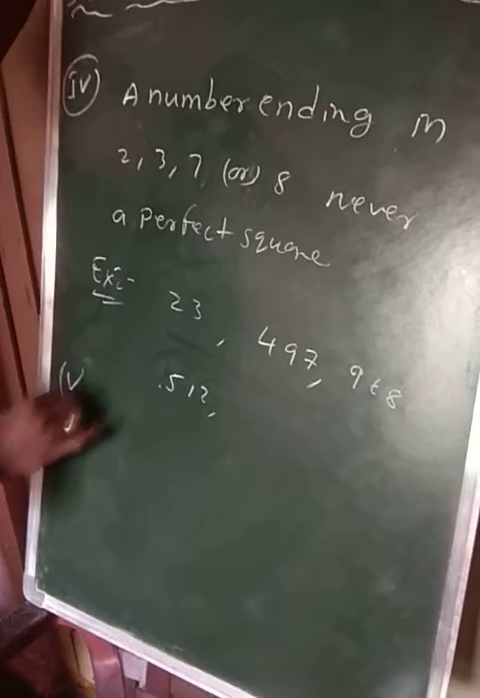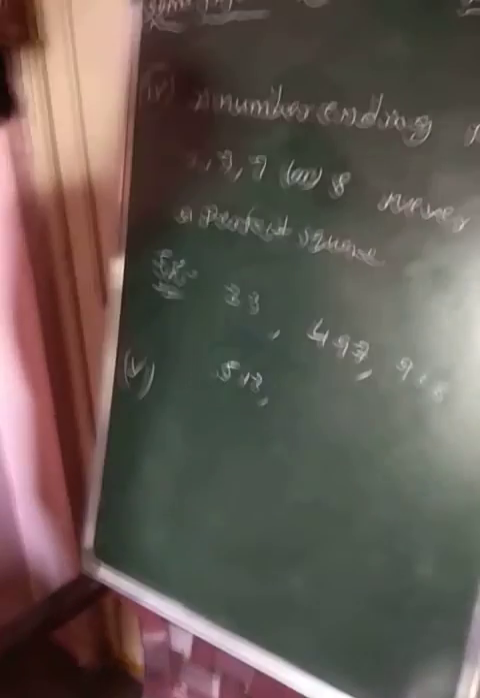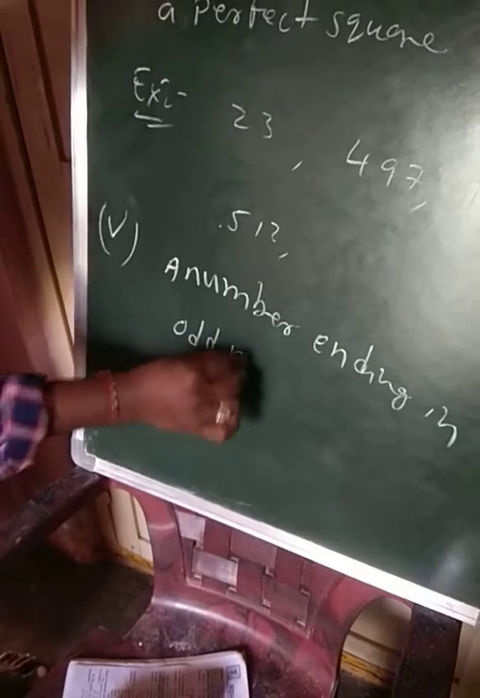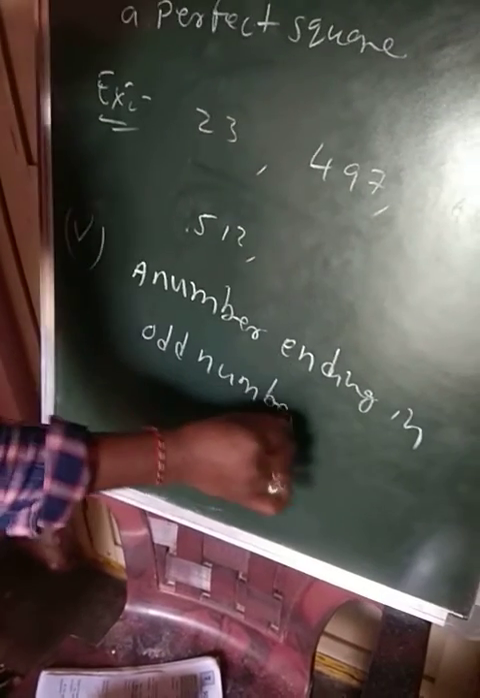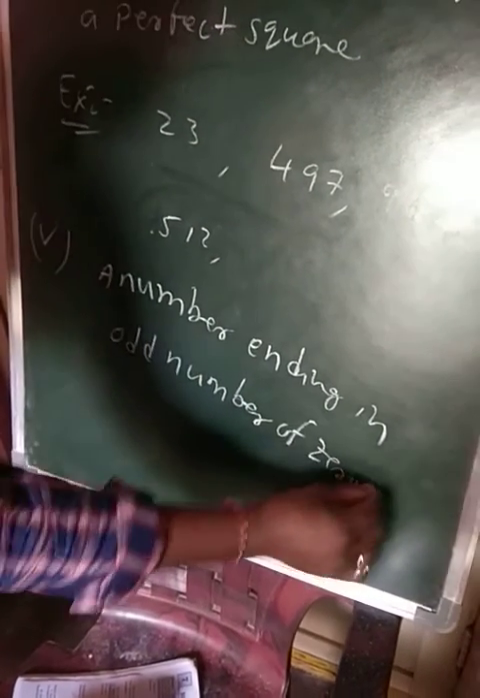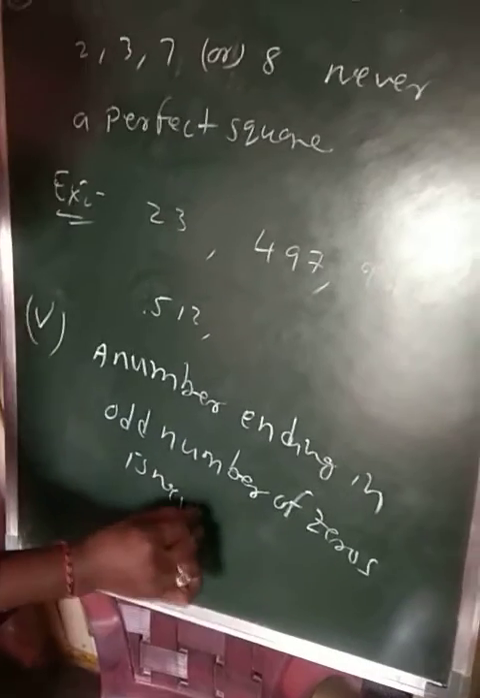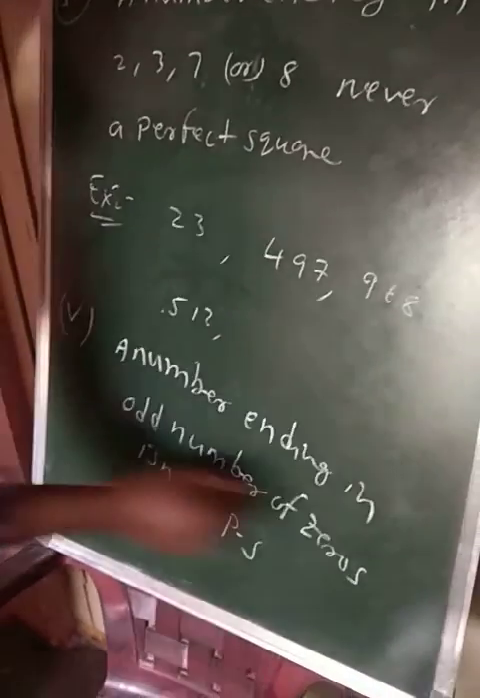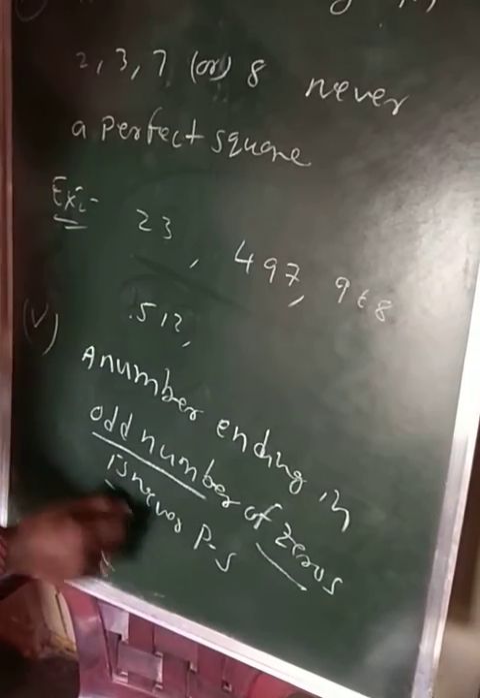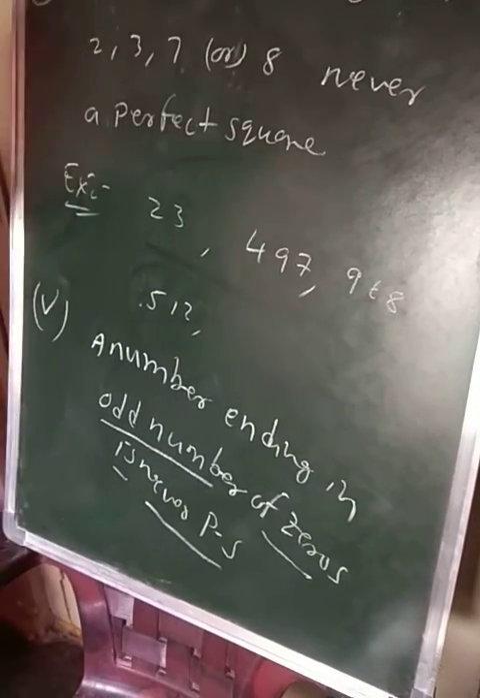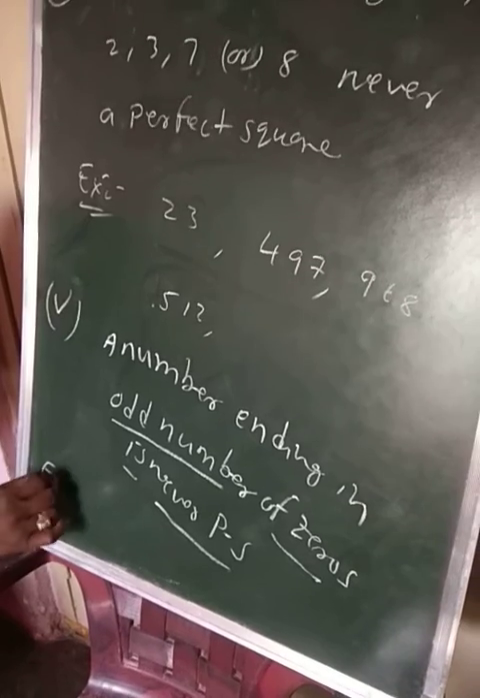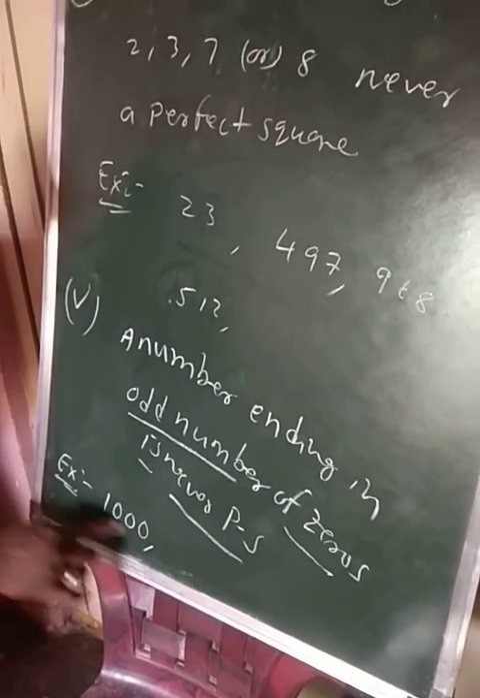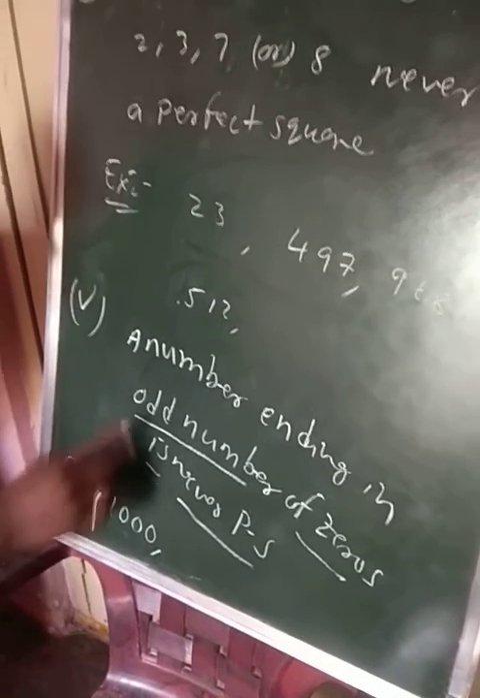Next, one more important one: a number ending in an odd number of zeros is never a perfect square. For example, 1000. How many zeros are there? 3 zeros. So that's why 1000 is not a perfect square. Okay?